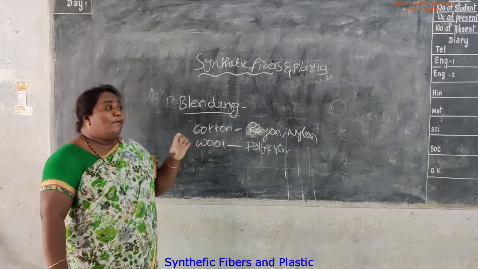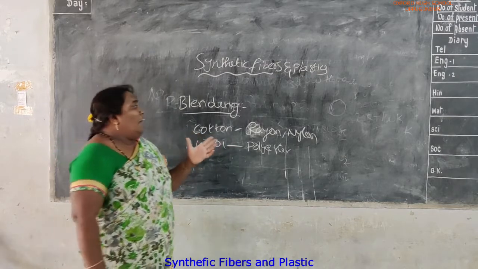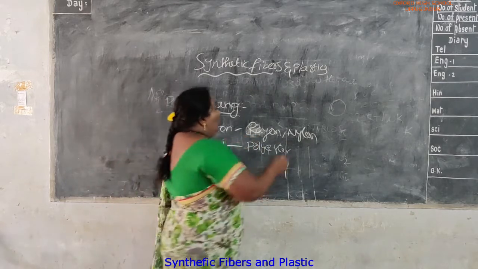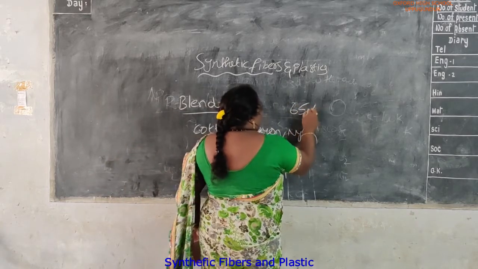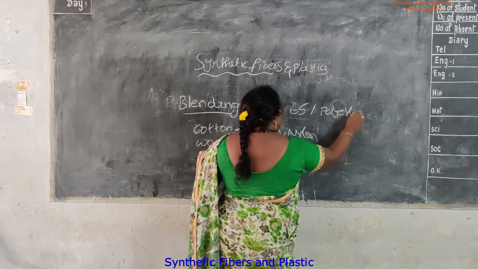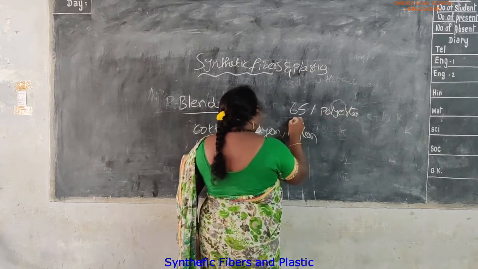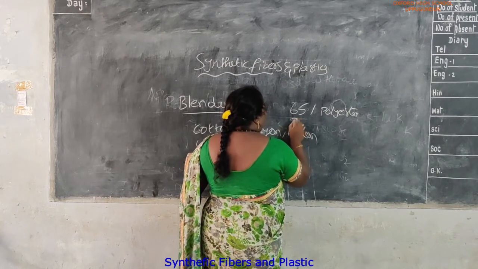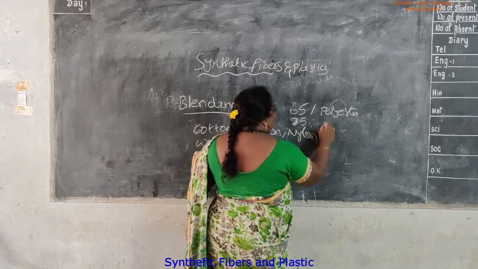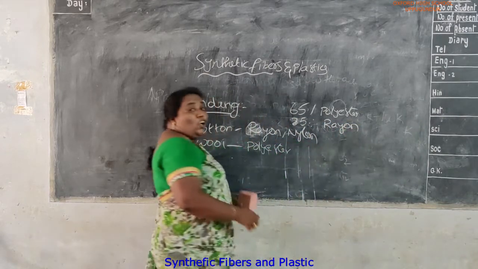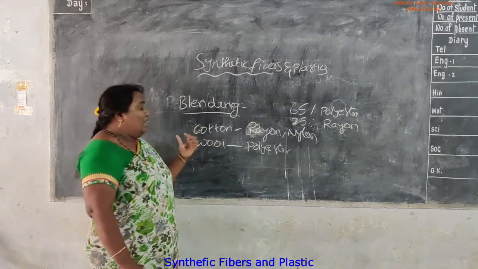When we go to a shop and buy a t-shirt or anything, we can see a label with the combination of the blending. For example, 65% polyester and 35% rayon. The combination will be presented on the label of the t-shirt when we purchase.